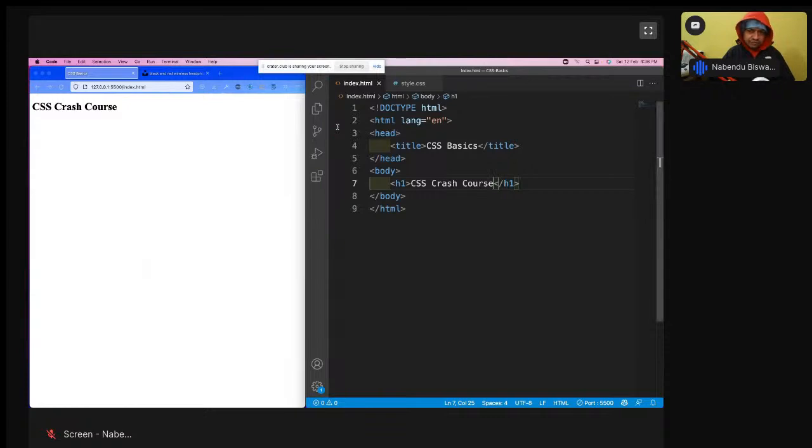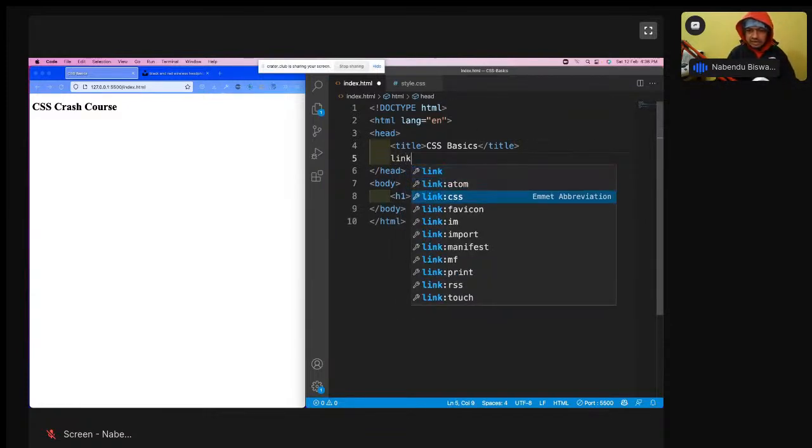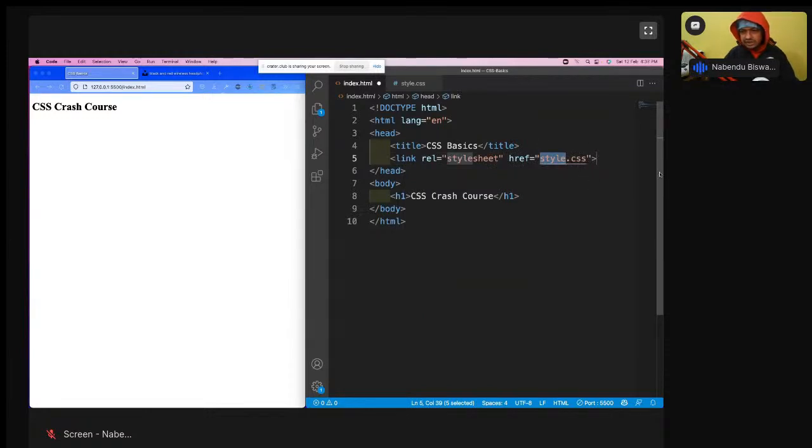The HTML file has to be linked with the CSS file. To link it, we have to have a link tag, with rel stylesheet and href. Href will be whatever the name of this file is. Save it. See, now it is blue in color. This is how you do CSS in websites.